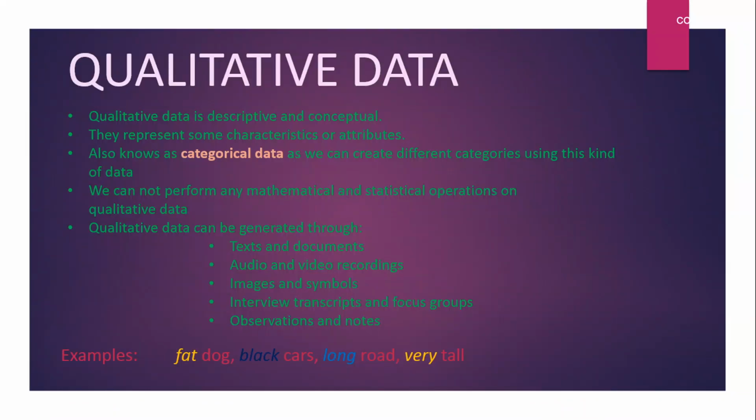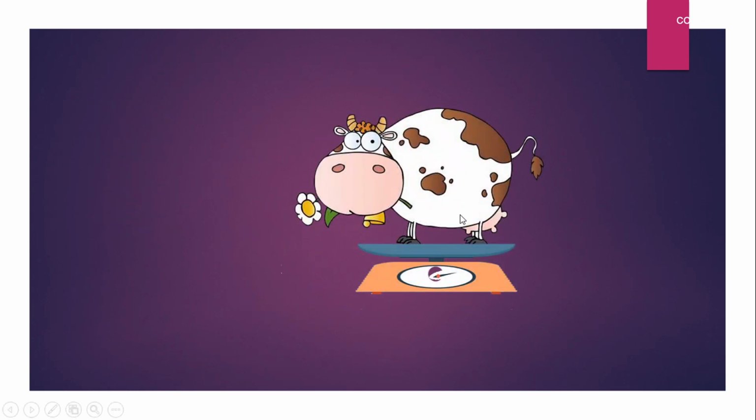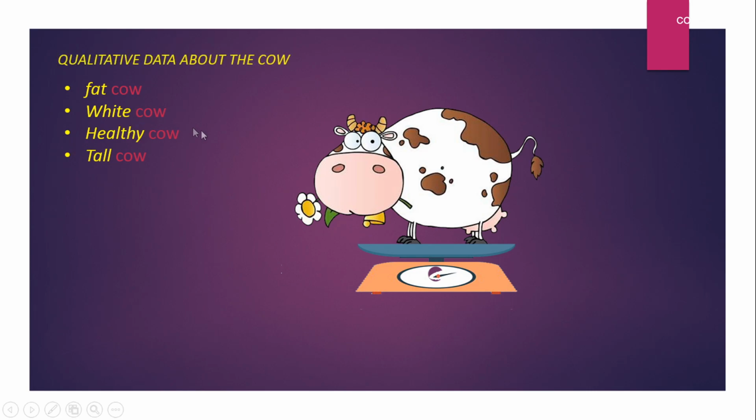So to get a better understanding of qualitative data and quantitative data, let's say you go to a farmer's market, right, and you are going to buy this cow. So you are starting a dairy farm or a dairy business. So you want lots of cows and you want to buy this cow from a farmer's market. So when you observe this cow, you say, okay, this cow is a fat cow, this cow is a white cow, healthy cow and tall cow. So these kinds of data, you can see they represent some characteristics of the cow. Now these are known as qualitative data about the cow.